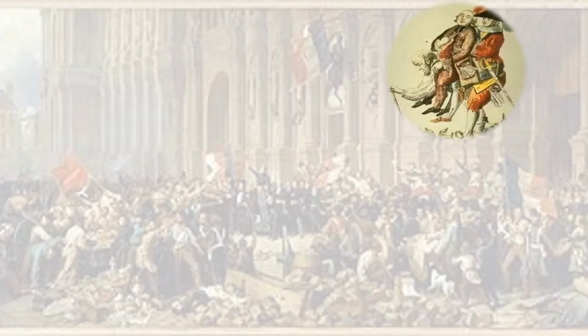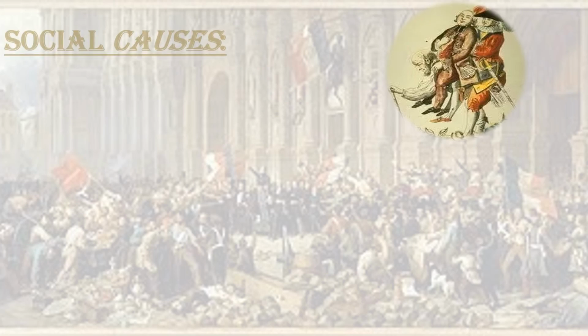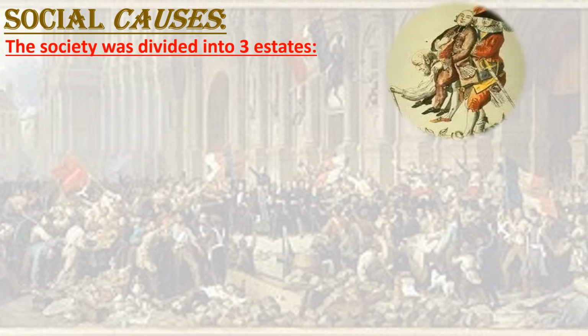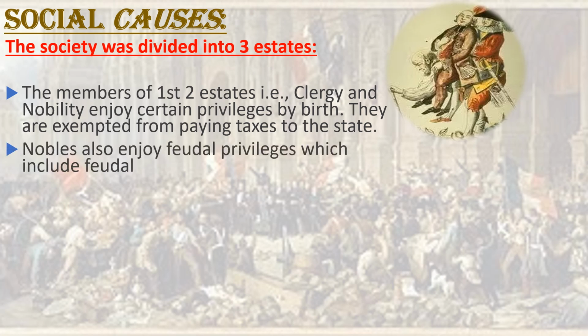Here we'll discuss the second cause, that is, the social cause. In French society during the late 18th century, the term old regime is usually used to describe the society and institutions of France before 1789. Society was divided into 3 estates. First estate, the clergy, a group of persons involved in church matters. Second estate, the nobility, persons who have high ranks in the state administration. The third estate comprises big businessmen, merchants, court officials, lawyers, peasants, artisans, landless laborers, servants, etc.